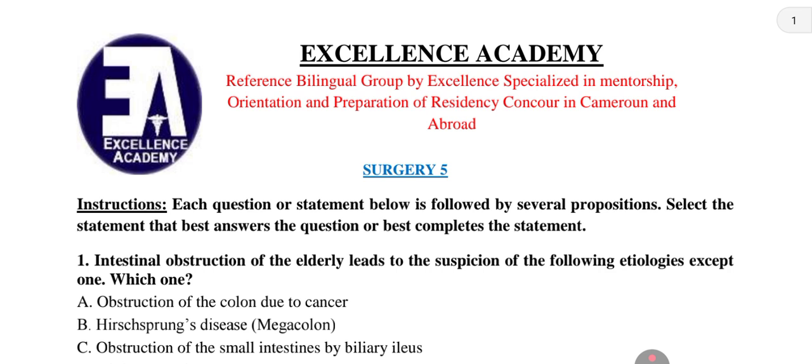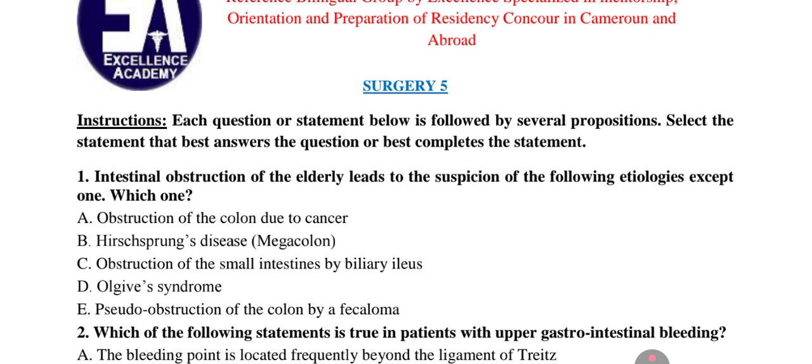The instructions. Each question or statement below is followed by several propositions. Select the statement that best answers the question or best completes the statement. 1. Intestinal obstruction of the elderly leads to the suspicion of the following etiologies except one. Which one? A. Obstruction of the colon due to cancer. B. Hirschsprung's disease. C. Obstruction of the small intestines by biliary ileus. D. Ogilvie syndrome. E. Pseudo obstruction of the colon by a fecaloma.